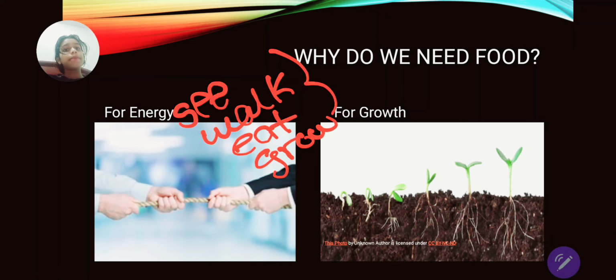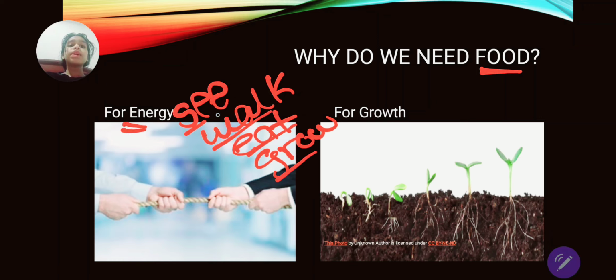All of this happens because of food. When we eat food, we gain energy. Without food or energy, we cannot even blink our eyes.